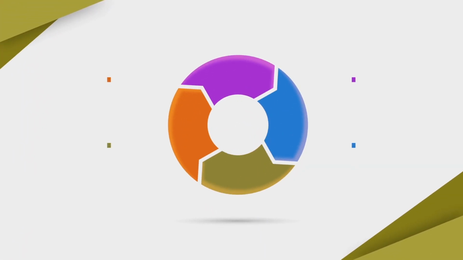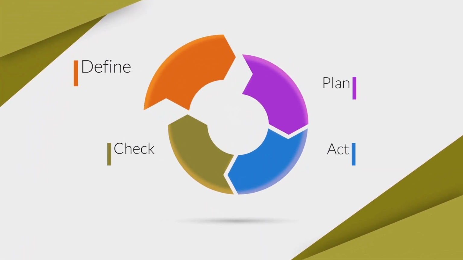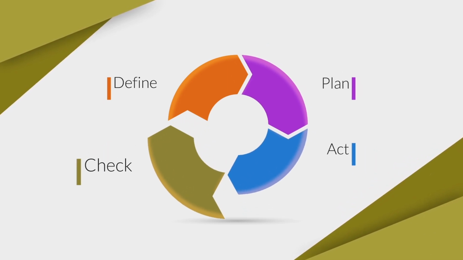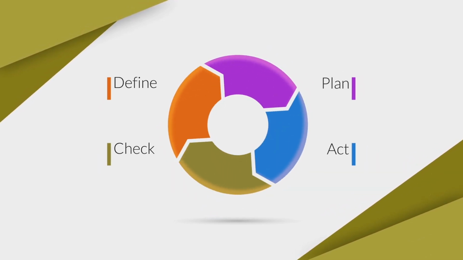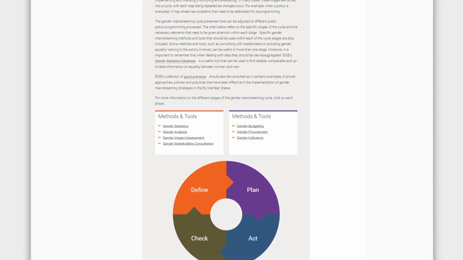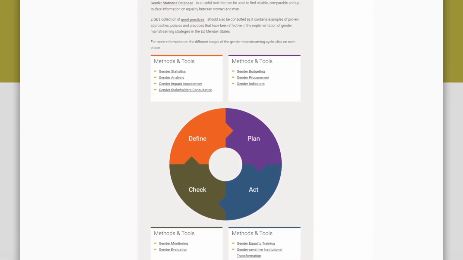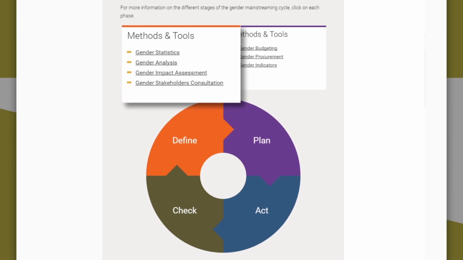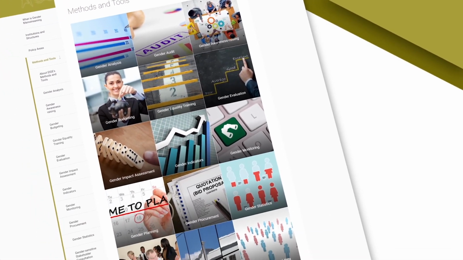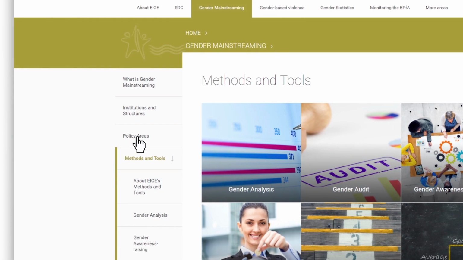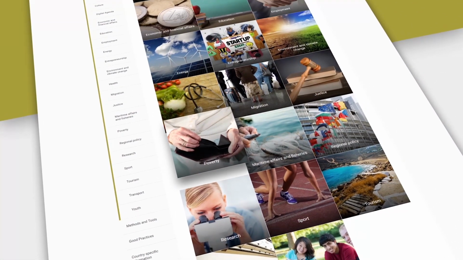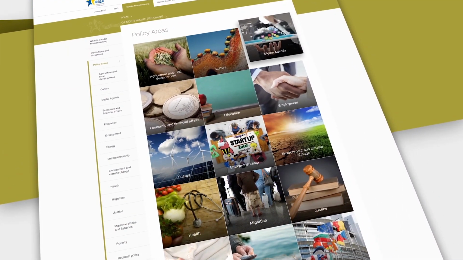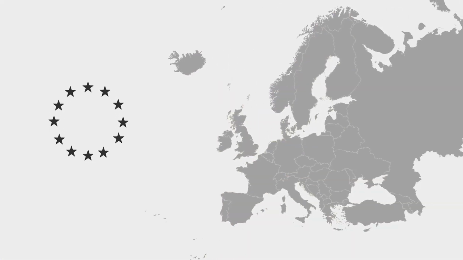Gender mainstreaming is a cyclic process which starts from the defining and planning phases and continues through to implementation and monitoring and evaluation. The platform gives a comprehensive overview of the main methods to be used throughout the gender mainstreaming cycle. You can also find out how to integrate a gender dimension into different policy areas, such as poverty, health, the digital agenda, and many more. Country profiles show the status of gender mainstreaming in each EU member state.